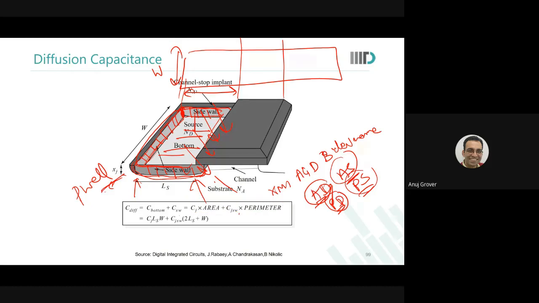How do you think this CJSW is measured? I think they put probes and then they try to measure. You just measure some devices. So this part contributes to some capacitance, but that is not huge. Also, as soon as the inversion layer is formed, there is a current flowing through this side. There is a depletion region, there is a current flow happening. So there are many phenomena here, and the CJSW already accounts for whatever capacitance comes from this side. You don't need to count W twice.